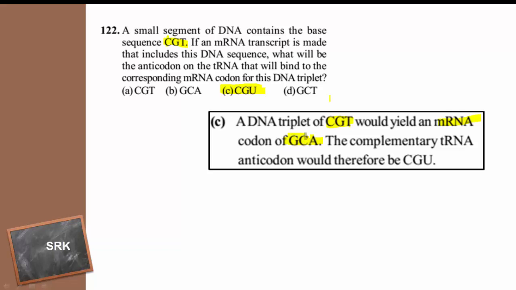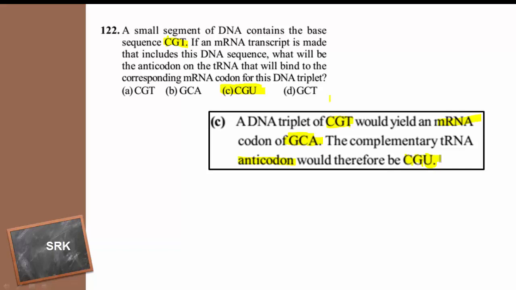GCA. This is the codon on mRNA. Now we need to find the anticodon for this codon, that is GCA. Opposite to G, the complementary pairing is C. Opposite to C, the G is the complementary pairing. Opposite to A, the uracil is the complementary pairing.